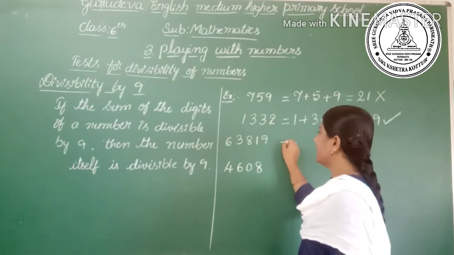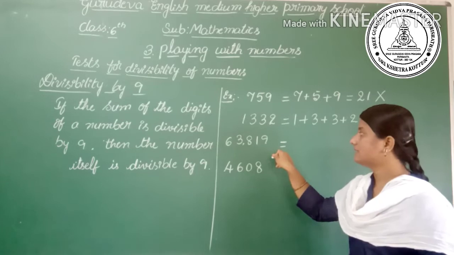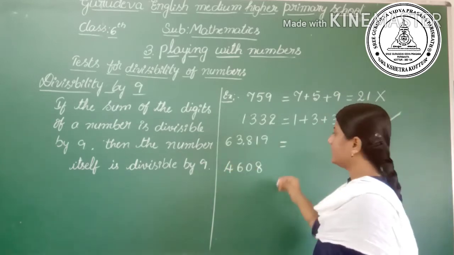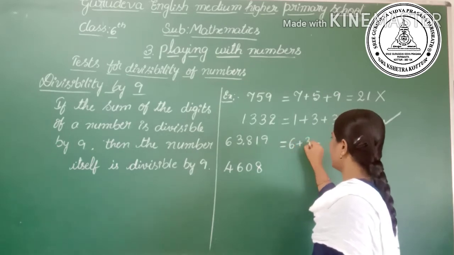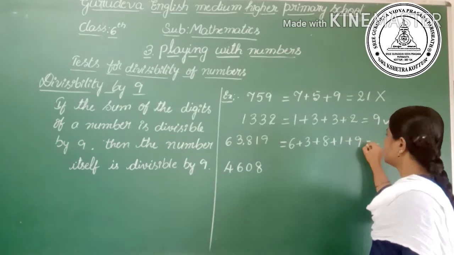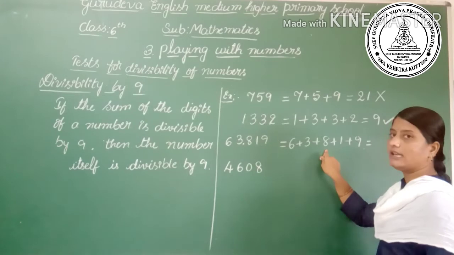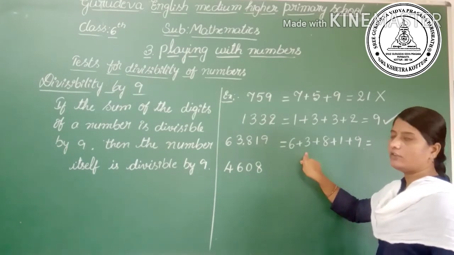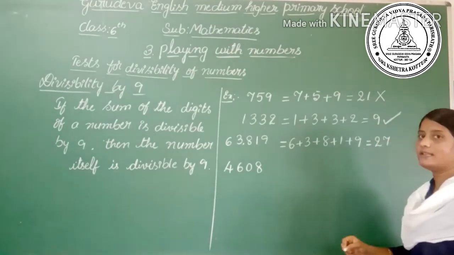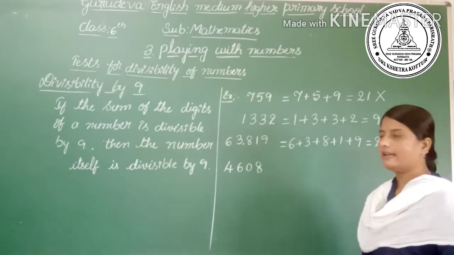Okay. Then the third example, 63,890. Let's see whether it is divisible by 9 or not. The sum of the digits is 6 plus 3 plus 8 plus 1 plus 9, which is equal to, add here, 9 plus 1 is 10, 10 plus 8 is 18, 18 plus 3 is 21, 21 plus 6 is 27. Yes, 27 is a multiple of 9, hence it is divisible by 9.